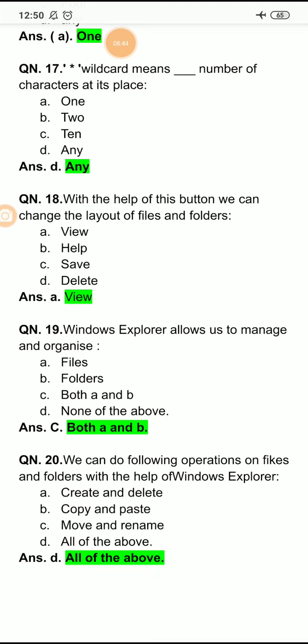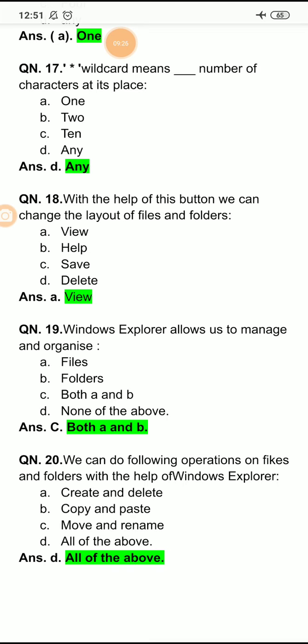Now last question of this session is, we can do following operations on files and folders with the help of Window Explorer. And the operations are create and delete, copy and paste, move and rename, or all of the above. We can use it to view, create, delete, copy, move, rename, and search files and folders with the help of Window Explorer. So here the right option was option D, all of the above.